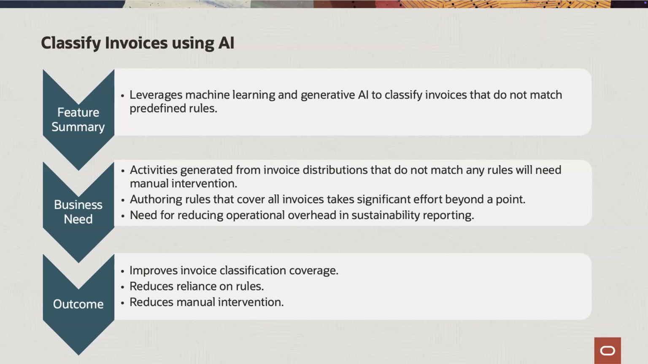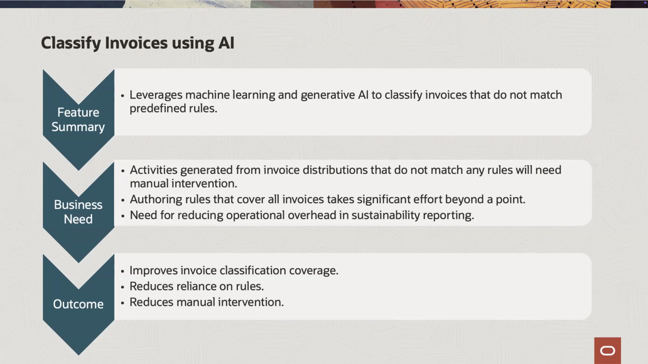AI-powered classification leverages machine learning and generative AI to classify invoices. To train the machine learning model, we use historical activity data generated from activities and posted to the sustainability ledger. When sufficient data is unavailable, we use generative AI for this prediction.